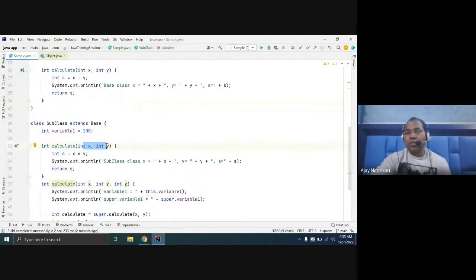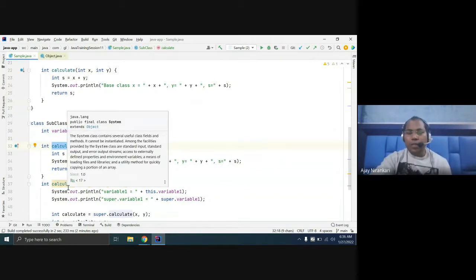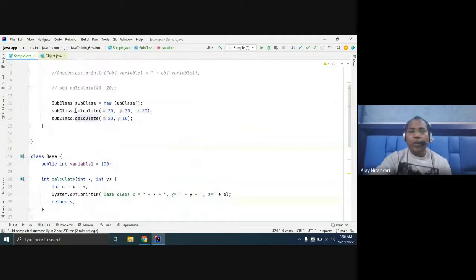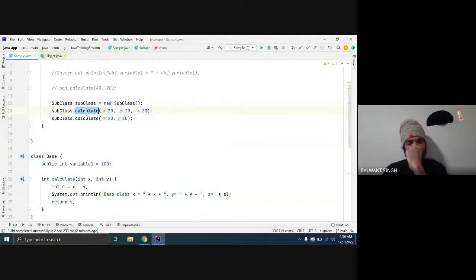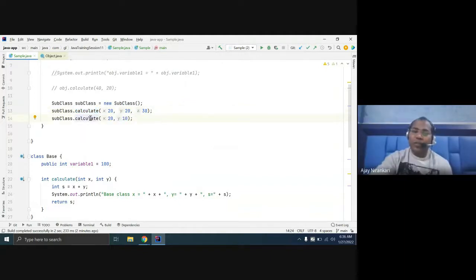Is it clear? Whatever methods you define inside the subclass, there is no problem. You can define any number of methods, but they are only used when you create the object and invoke them. Their names can be the same.